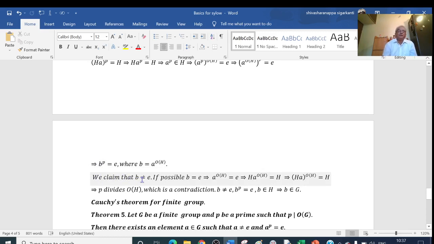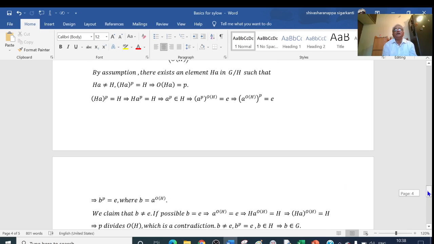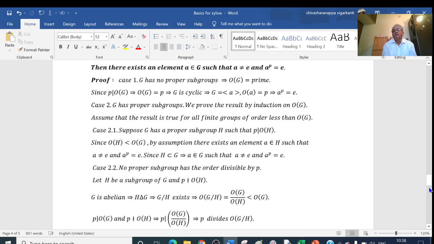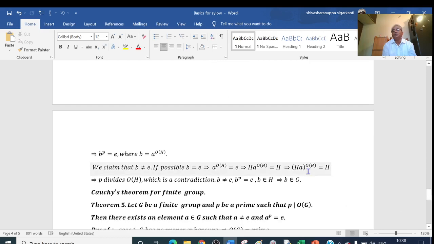If possible, what happens if B equals E? A to the power of the order of H is equal to E. So A to the power of the order of H is equal to H, that is, HA to the power of the order of H equals H, which is the identity element here. But what is the order of HA? The order of HA is equal to P. So here we have the order of HA equal to P, and HA to the power of the order of H equals the identity, which means P must divide the order of H.